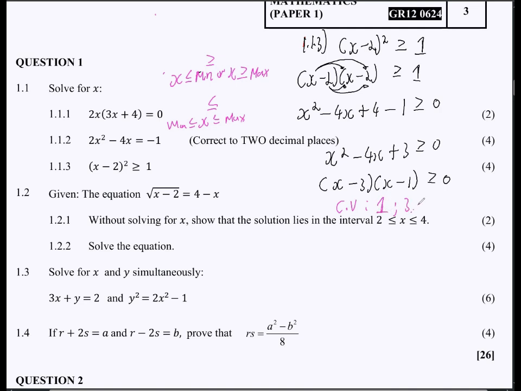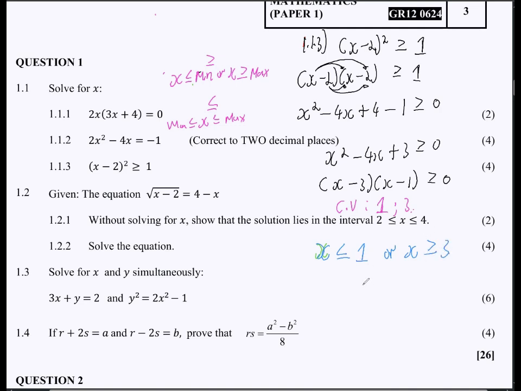Start with the minimum value, then the maximum value. So when I write, this becomes x less than or equal to the minimum value positive 1, or x greater or equal to the maximum value positive 3, right?